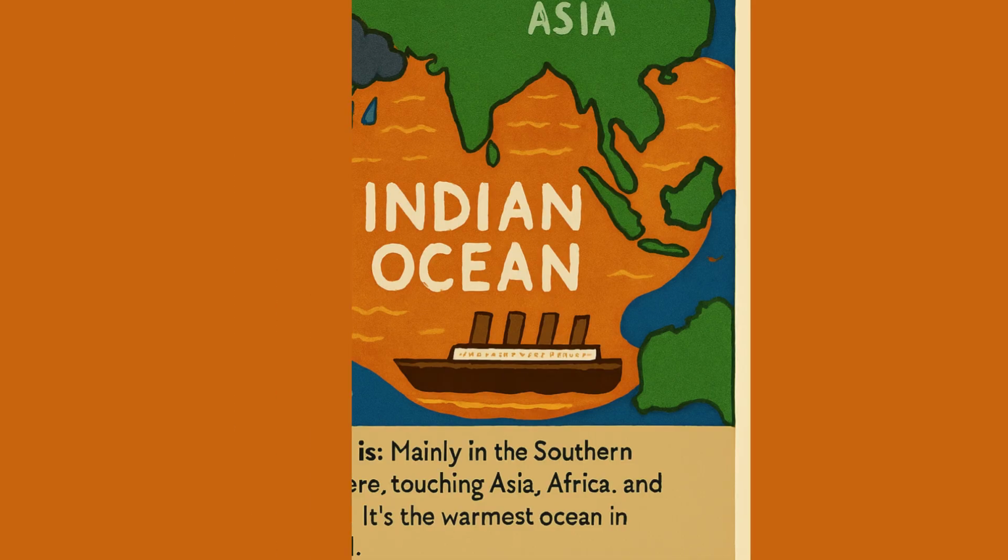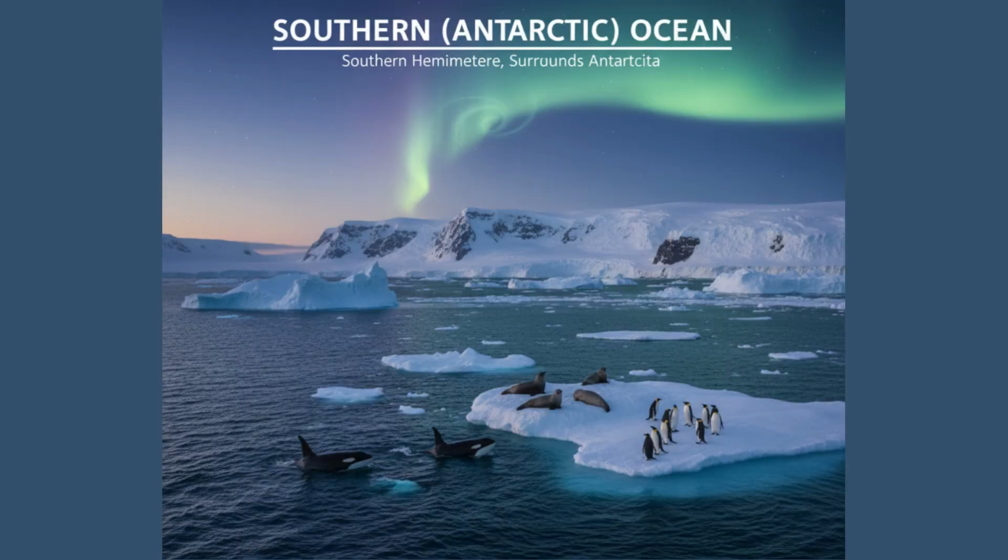Southern or Antarctic Ocean, where is it? Entirely in the southern hemisphere, surrounding Antarctica. It has very cold water and is home to penguins, seals and whales. This ocean circles around the coldest continent, Antarctica. It is always freezing there.